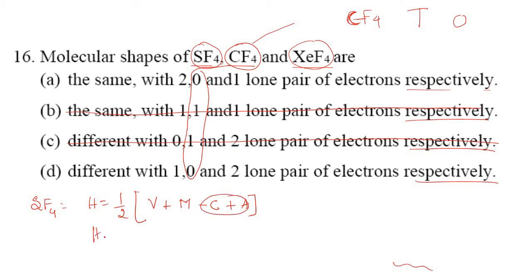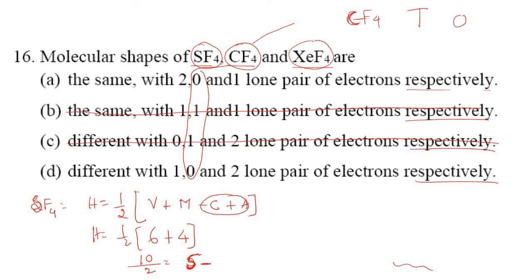So hybridization is equal to 1 by 2 of the valency of the central atom sulfur. How much is it? It is 6, because it comes from the oxygen family, plus the number of monovalent atoms. How many are there? 4 are there. So 6 plus 4 is 10. 10 by 2 is 5, right? So this 5 is the steric number. Just concentrate here, students. 5 is the steric number.